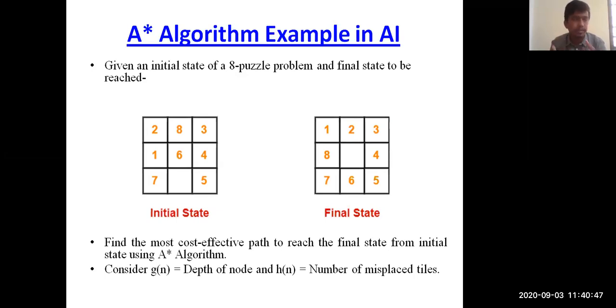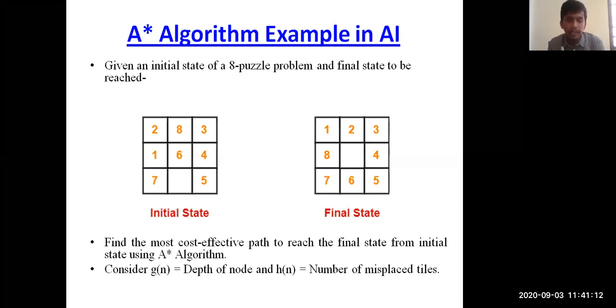Previously I said that the number of values which are misplaced are called your heuristic function values. In the same manner, there's a small difference between puzzle problems and graph traversals. Now let's look into the example of the A-star algorithm with respect to the 8 puzzle problem.